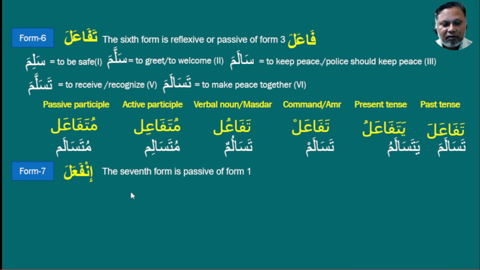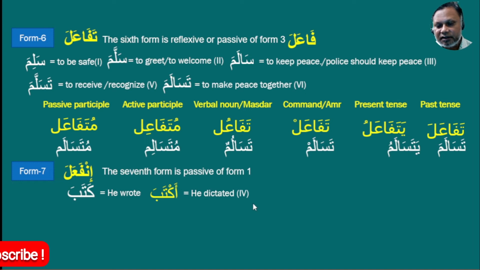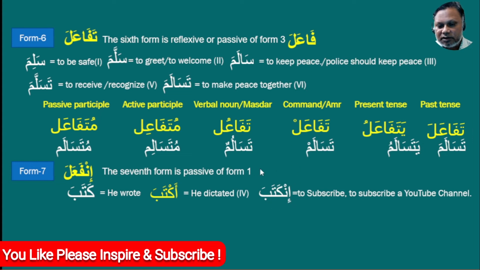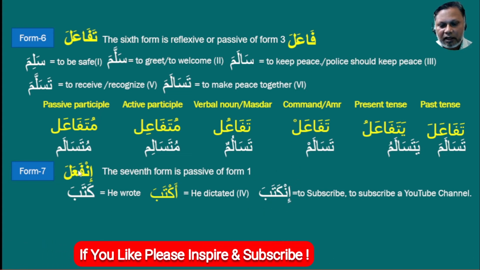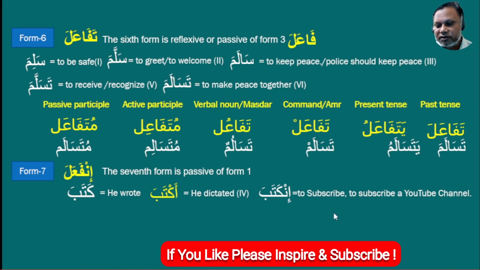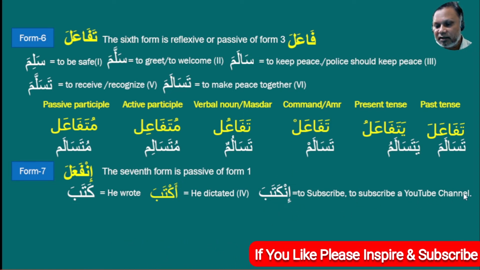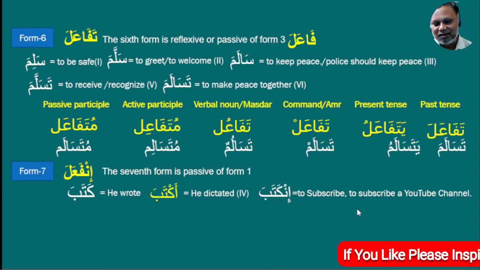Now we will discuss Form 7. Form 7 is infa'ala. Infa'ala also comes from Form 1, fa'ala. We just have to put in as a prefix, then we will get the Form 7 verb. For example, kataba means he wrote, and aktaba means he dictated. This is the Form 4 verb. And inkataba is our Form 7 verb. Inkataba means to subscribe to a YouTube channel. So please subscribe to my channel as well. So this is the Form 7 verb.